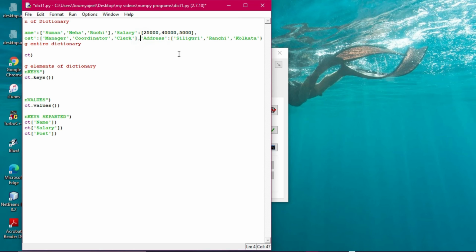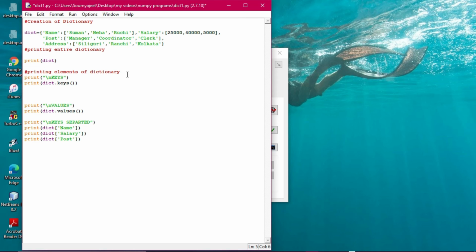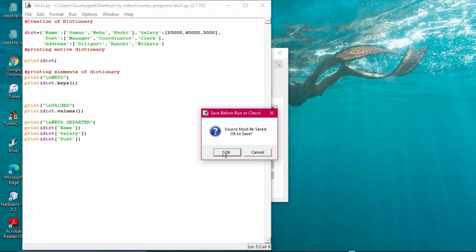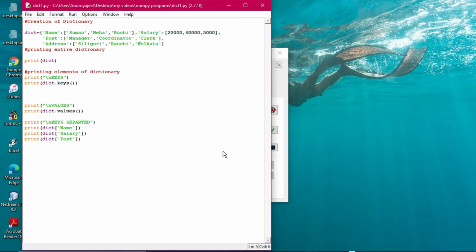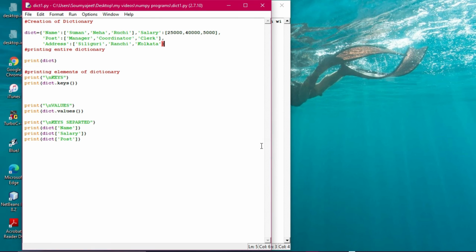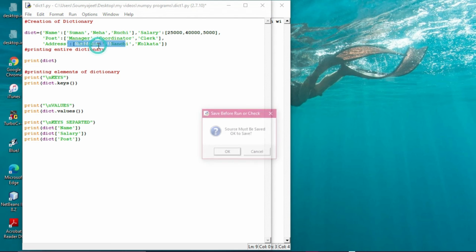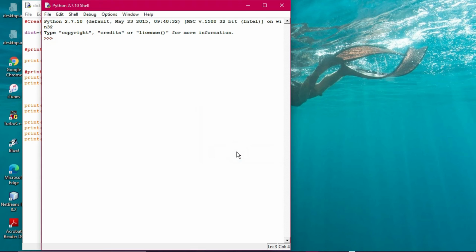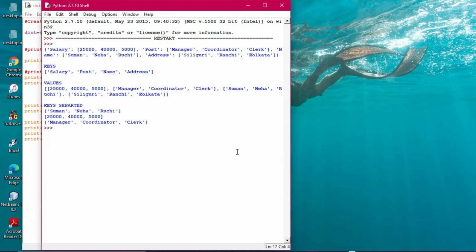So the thing is that I will close it. Okay, Kolkata, and then just make the changes. So when I'm executing this one, let's see what is happening. I'm clicking on OK, and the execution will take place right now. So there is a syntax error. Okay, what is the syntax error? I did not close the list with the third bracket. All right. So whenever you get some error, don't be puzzled. Just go through it nicely, cool and calm, and then try to detect your error. You will definitely find it.